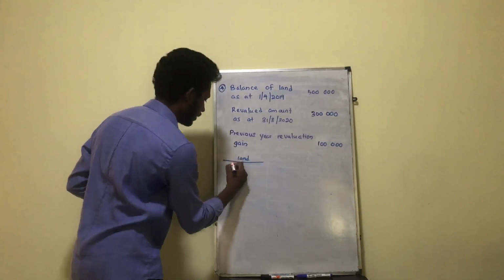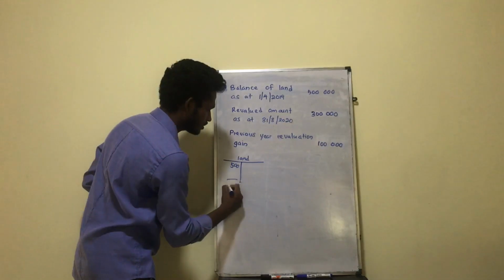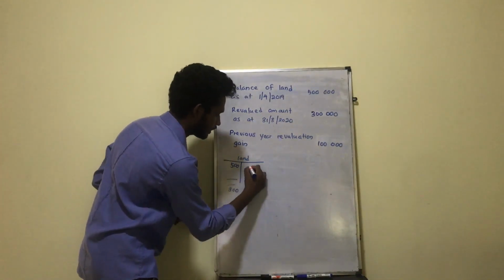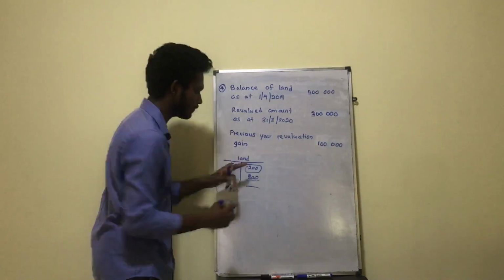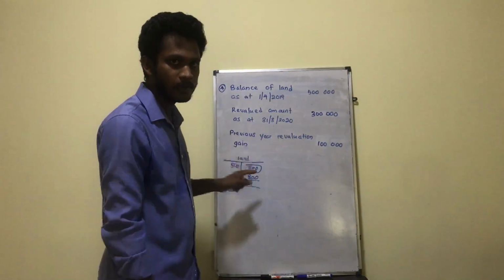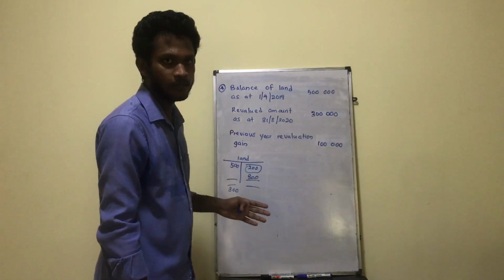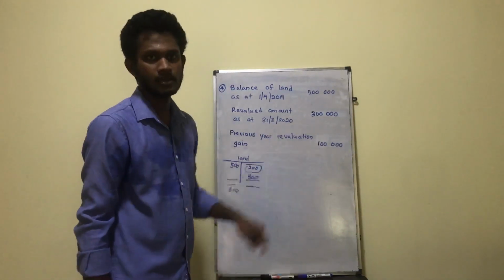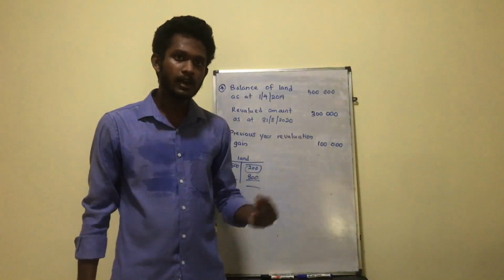Land opening balance is 500. Closing balance should be 300. So that means there is a revaluation loss of 200,000. So the land account is credited. And let's check where it should be debited. It says the previous year revaluation gain is 100,000. So how had you accounted for it previously?